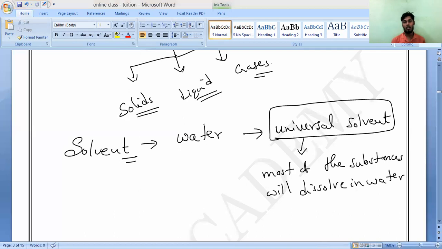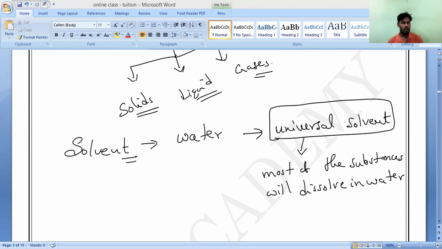If you observe, most of the solutions we prepare have water as the solvent. So water is called the universal solvent.